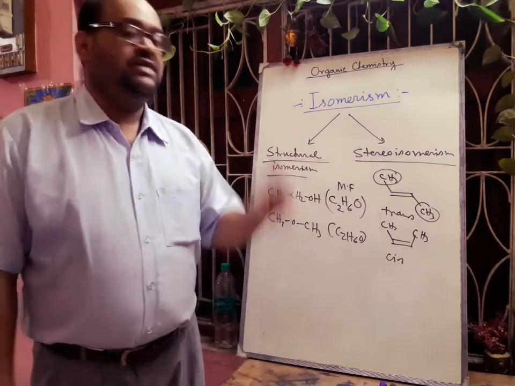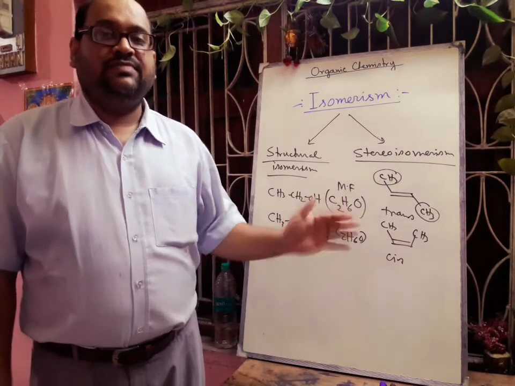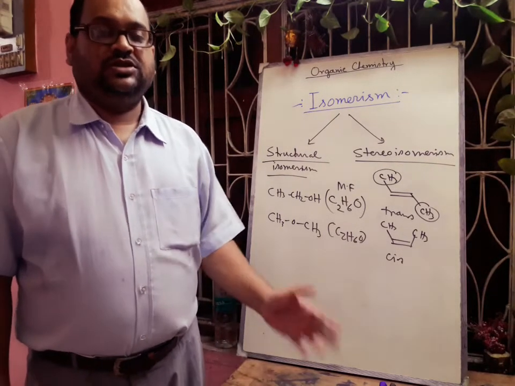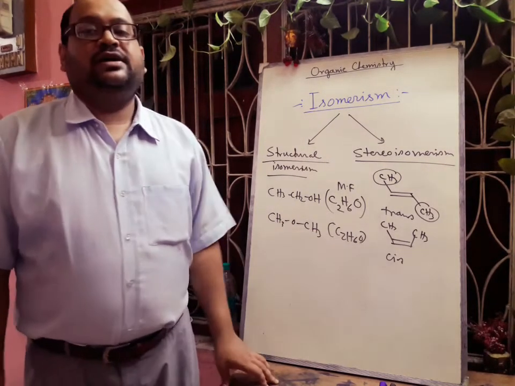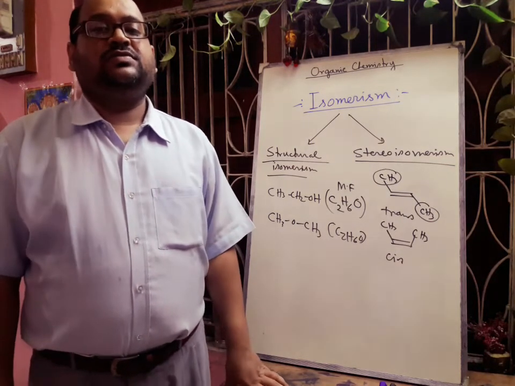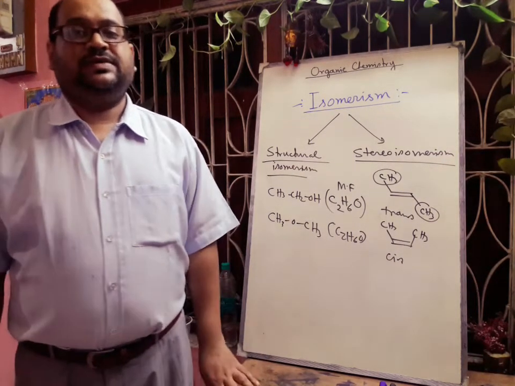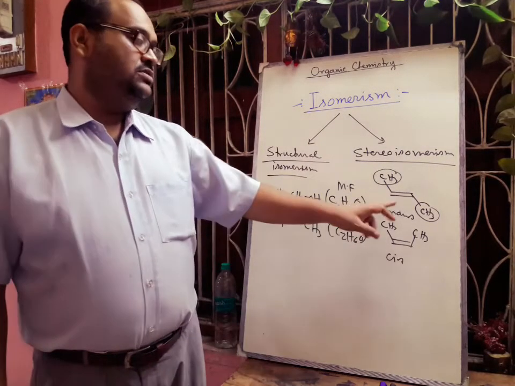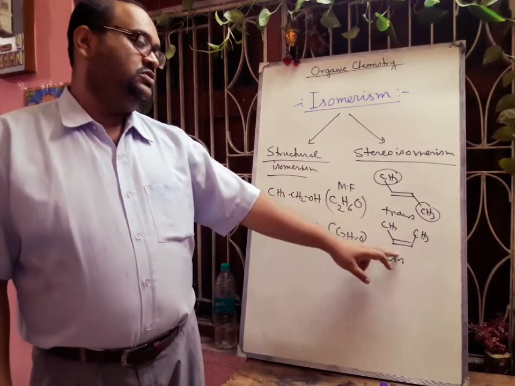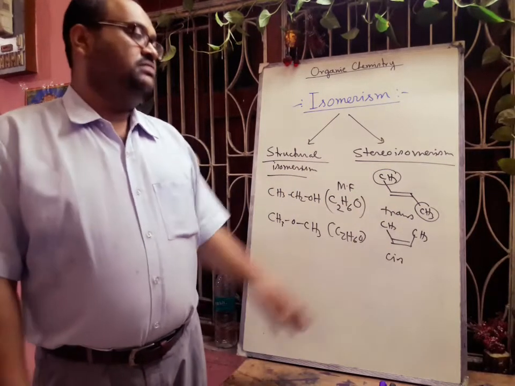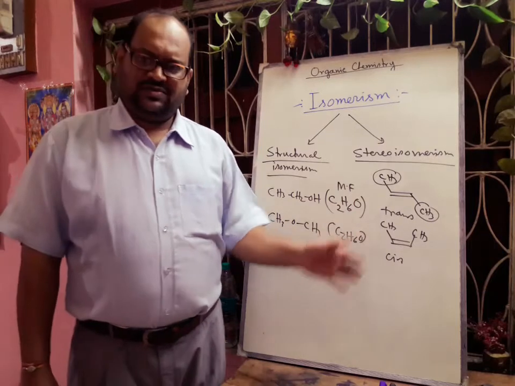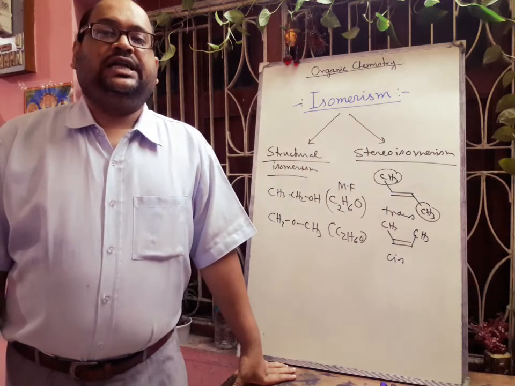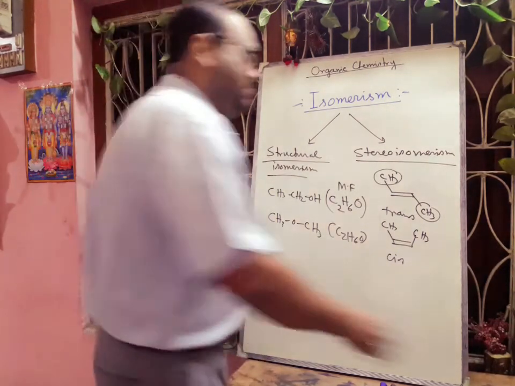And in case of stereoisomerism, we can tell that isomers that have the same molecular formula and their constitution is same, but they differ in the arrangement of atoms or groups, okay, in space, in three-dimensional space, are called stereoisomers. And the phenomenon is called stereoisomerism. Like this one is called trans-2-butene, this one is called cis-2-butene. So these cis-trans, okay, they are also called geometrical isomers. They are stereoisomers also. Next we will discuss the types of structural isomer. That is very important.